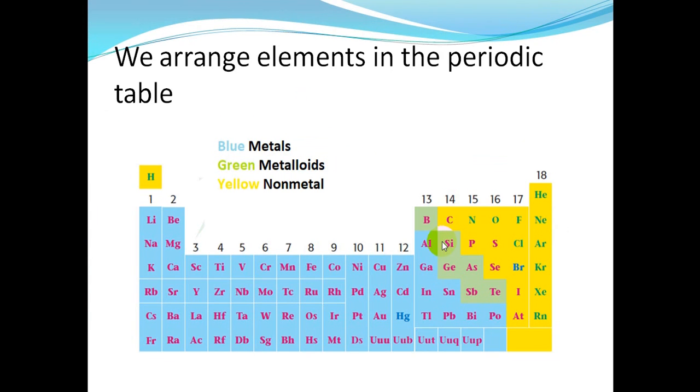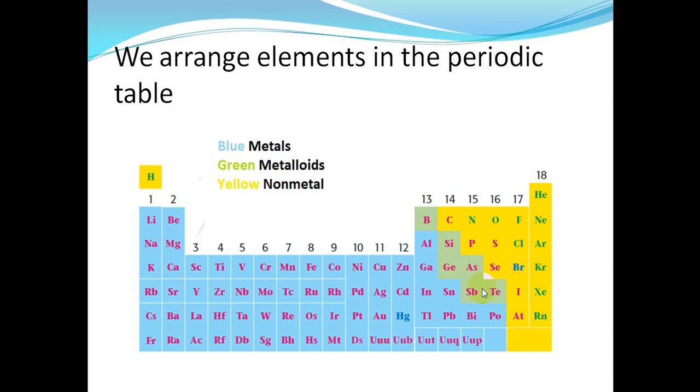Here is the periodic table, and we will see where every kind of element is found. The big part of the periodic table on the left side, they all are metals. Yes, all the blue color, all these elements like gold, silver, aluminum, zinc, copper, iron, all of them are metals. And then the right part, the yellow part in the periodic table, this is for non-metals. And the metalloids are these 6 elements. Let's count them. 1, 2, 3, 4, 5, 6. All the green part, they are metalloids.